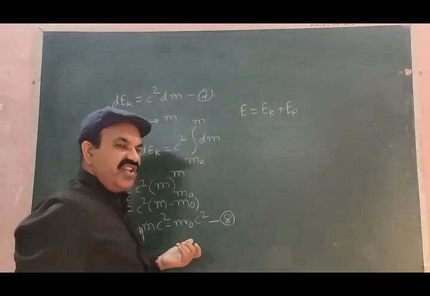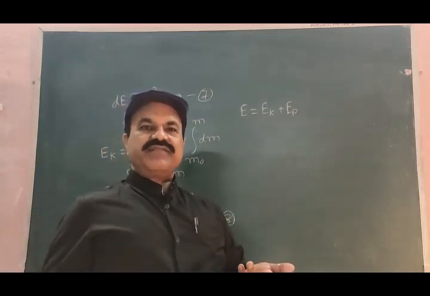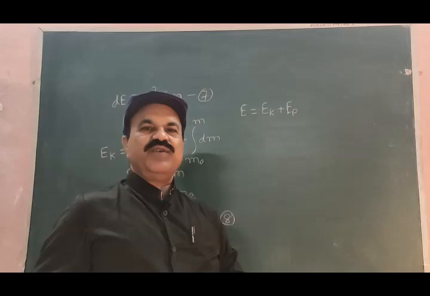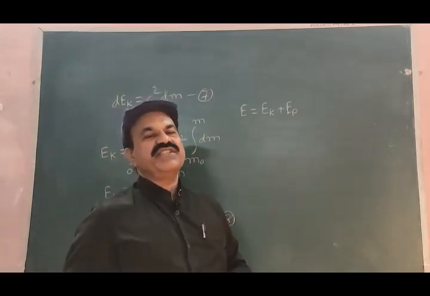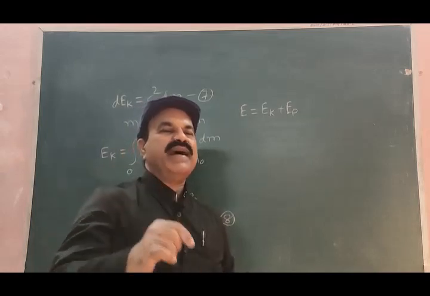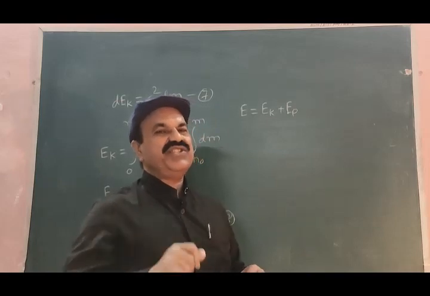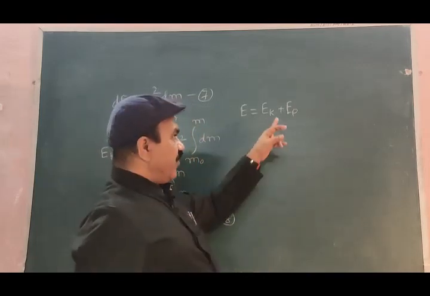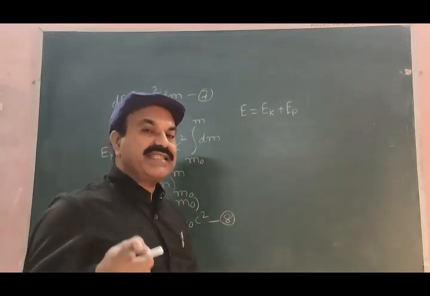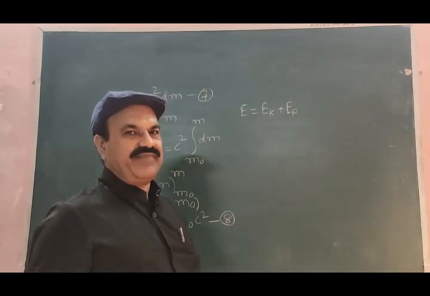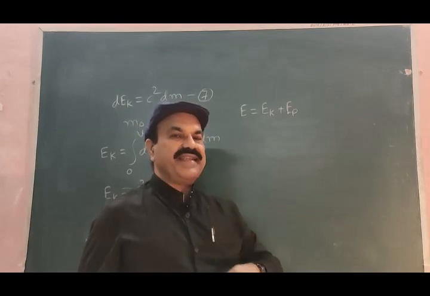And what is potential energy of a body which is at rest? m0 c square. Potential energy of a body which is at rest is always m0 c square, where m0 is mass of the body when it is at rest, c is velocity of the light. So for this EP we shall put m0 c square, rest mass energy, that is energy of the body due to rest mass.